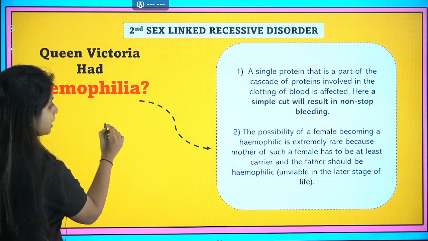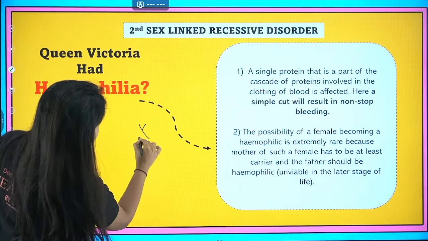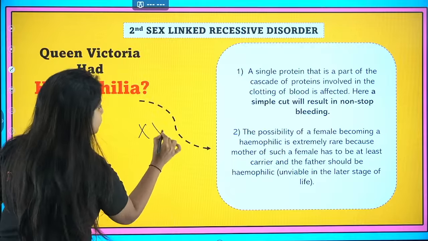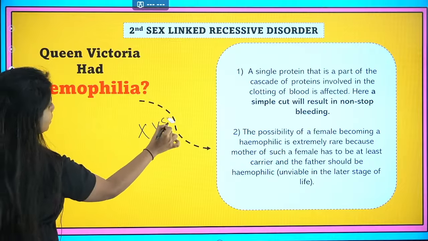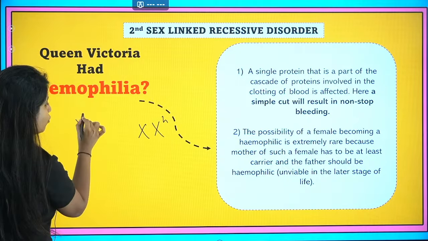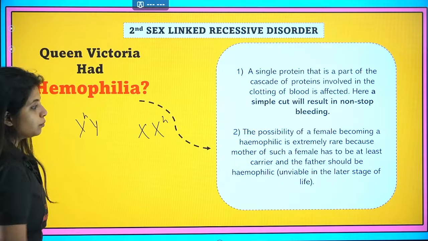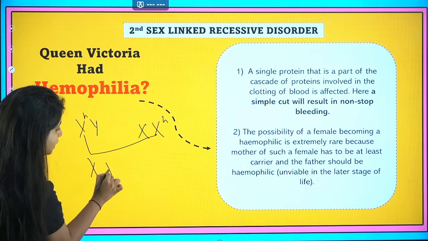So suppose the female, the mother, is a carrier, and the male is XY and hemophilic in nature. In that condition only, a female can get the disease.